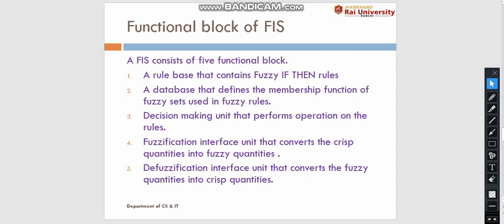And here, a database and a rule base. We have a combination of database and rule base जिसको हम लोग knowledge base भी बोलते हैं.